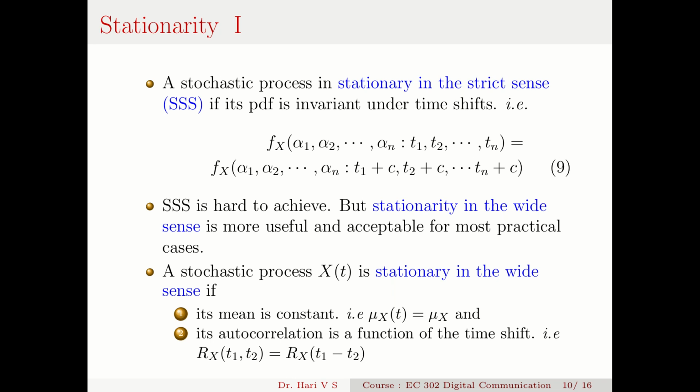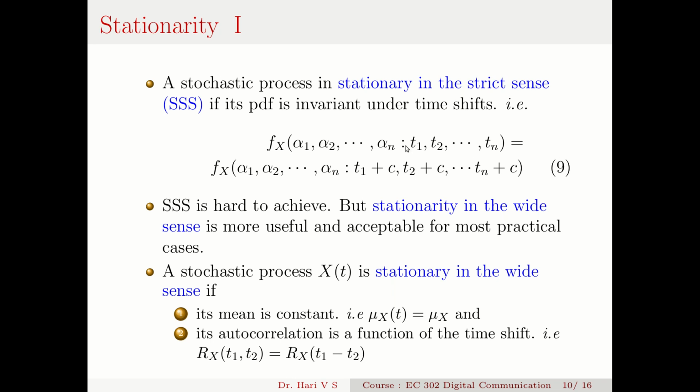A stochastic process is stationary in the strict sense if its PDF is invariant to a time shift. Like if f_X(alpha 1, alpha 2, ..., alpha n; t1, t2, ..., tn) is equal to f_X(alpha 1, alpha 2, ..., alpha n; t1 plus epsilon, t2 plus epsilon, ..., tn plus epsilon), then it's a stochastic process that is stationary in the strict sense. That is, the PDF is invariant under time.